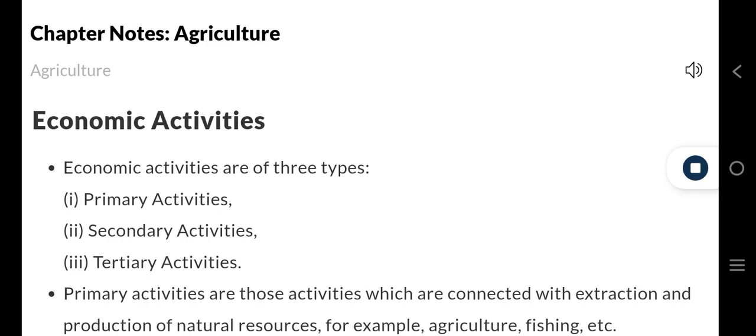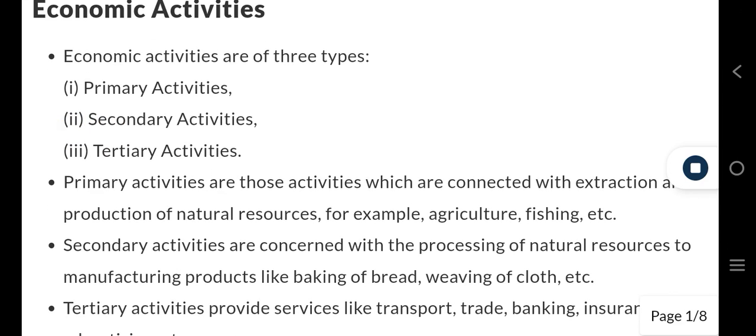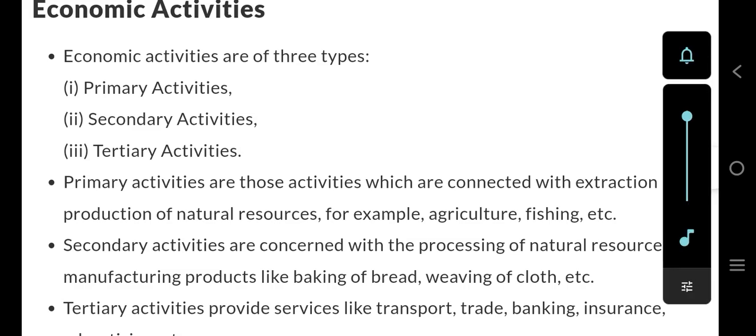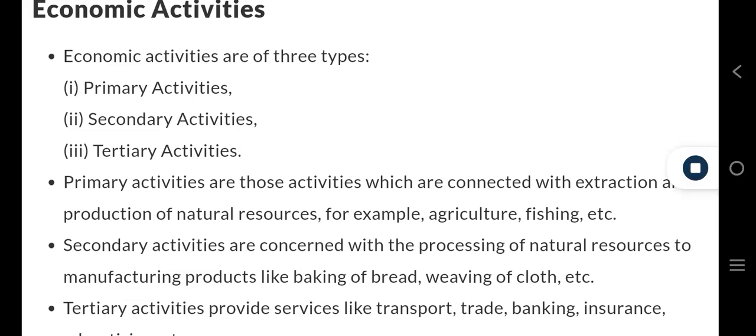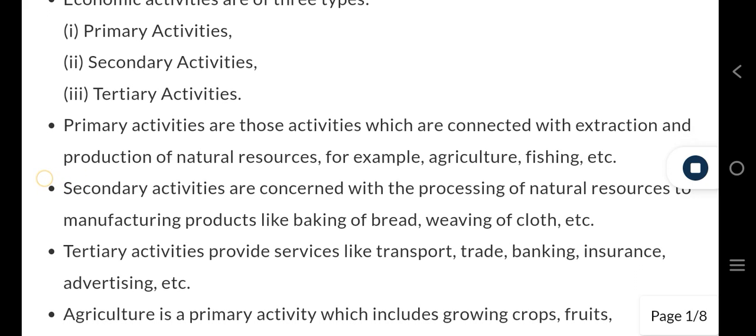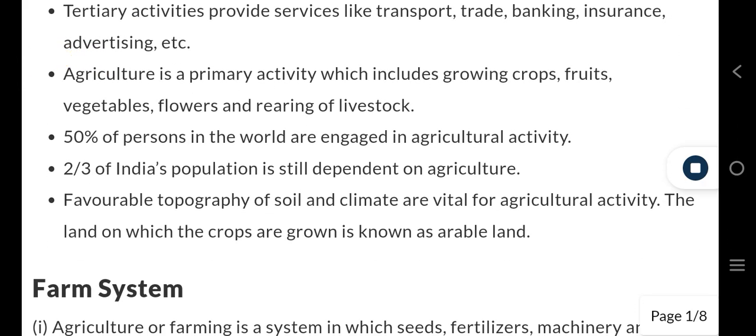Economic activities. Economic activities are of three types: 1. Primary activities, 2. Secondary activities, 3. Tertiary activities. Primary activities are those activities which are connected with extraction and production of natural resources, for example, agriculture, fishing, etc. Secondary activities are concerned with the processing of natural resources to manufacture products like baking of bread, weaving of cloth, etc. Tertiary activities provide services like transport, trade, banking, insurance, advertising, etc.